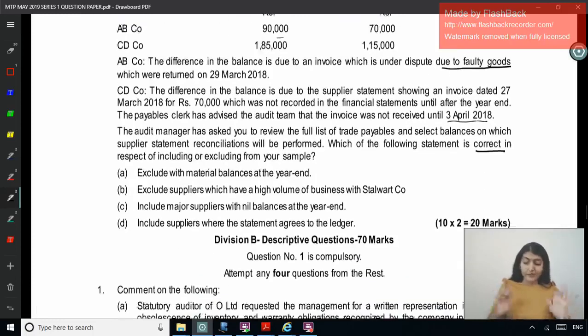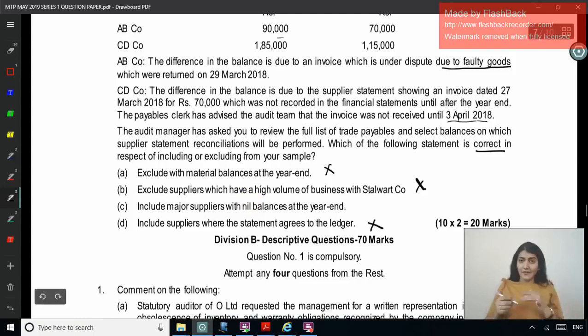So exclude the material balances at the year end. Is this correct? No, incorrect. Exclude suppliers which have high volume? Incorrect. You have to include them. You cannot exclude them. Include major suppliers with nil balance at the year end. So even if there is nil balance, you will include those suppliers. Is that correct? And the last one, include suppliers where the statement agrees to the ledger. So where it agrees, there you need not prepare a reconciliation. So that is incorrect. So which is the correct one? C. Include major suppliers with the nil balances at the year end.